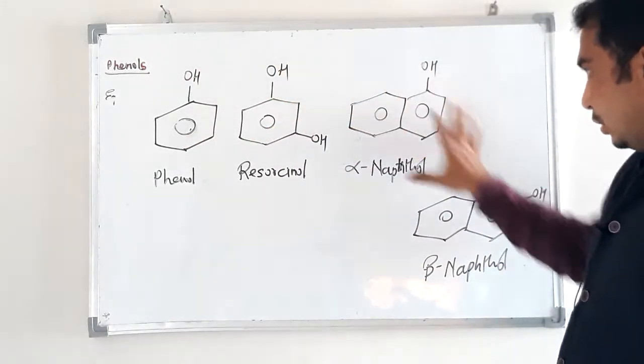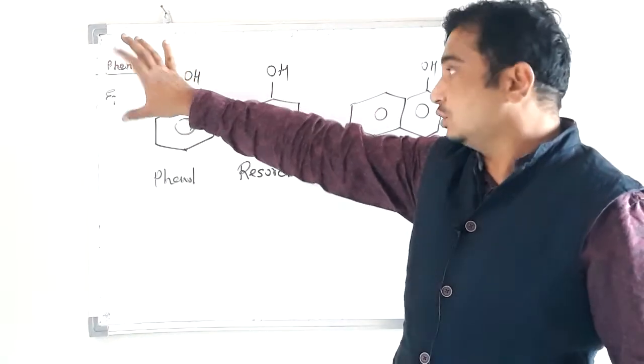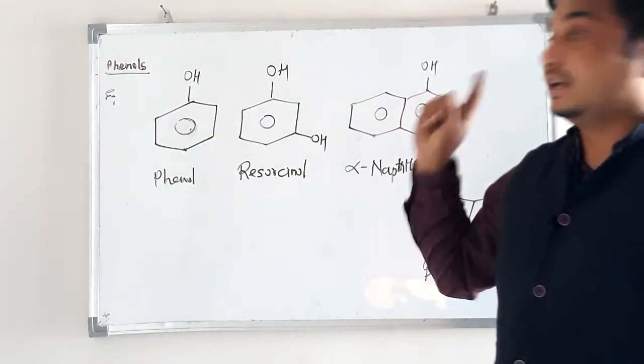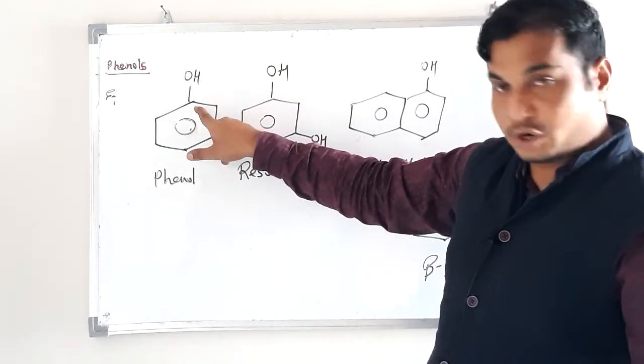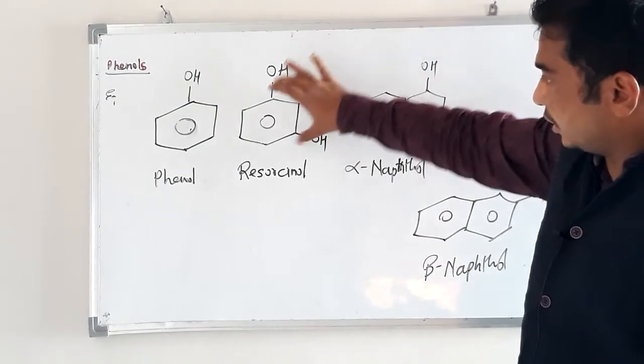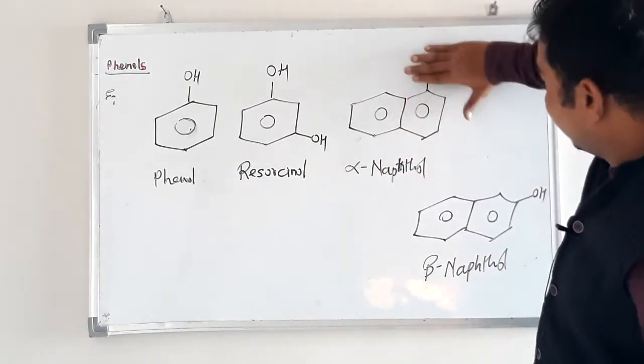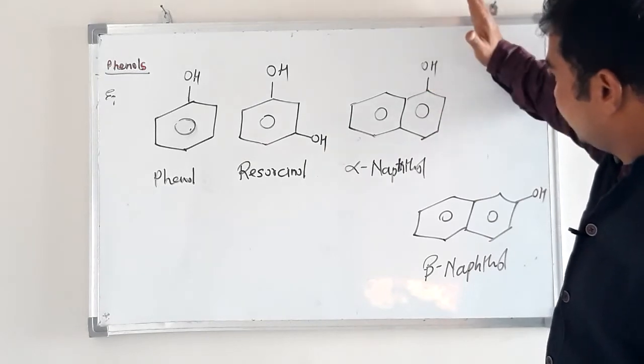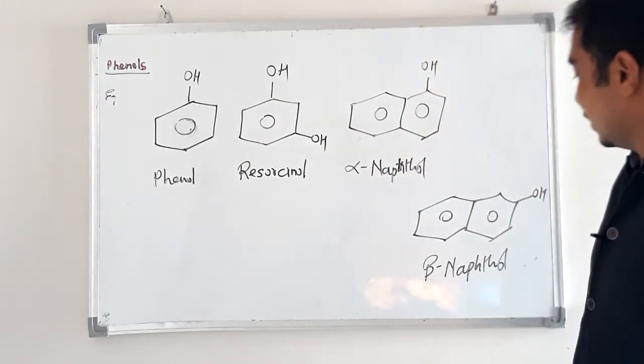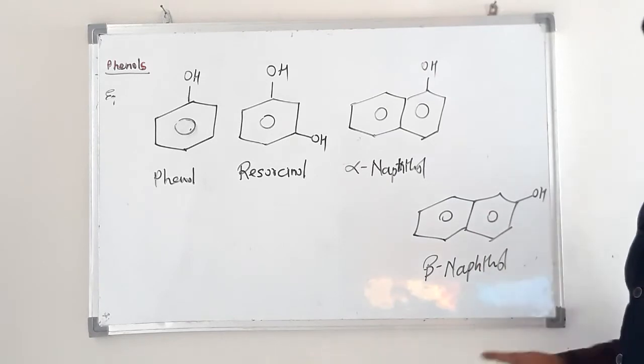All these compounds belong to the phenols type because the OH group is attached to an aromatic ring. Here the OH group is attached to an aromatic ring, here both OH groups are attached to an aromatic ring, and here too. This is the naphthalene ring, and the OH group is attached, so alpha naphthol. Here the OH group is attached at the other position, beta naphthol.